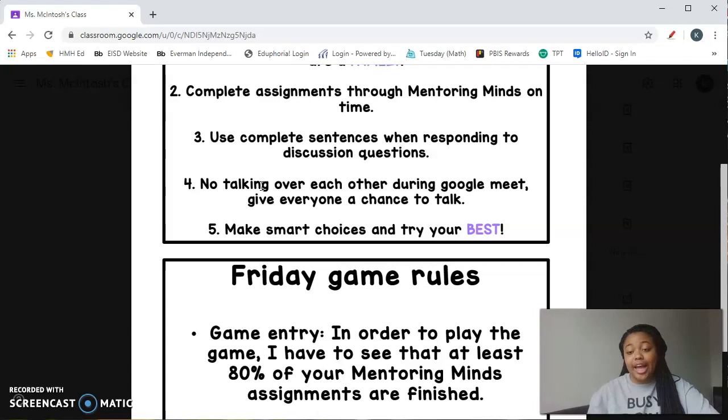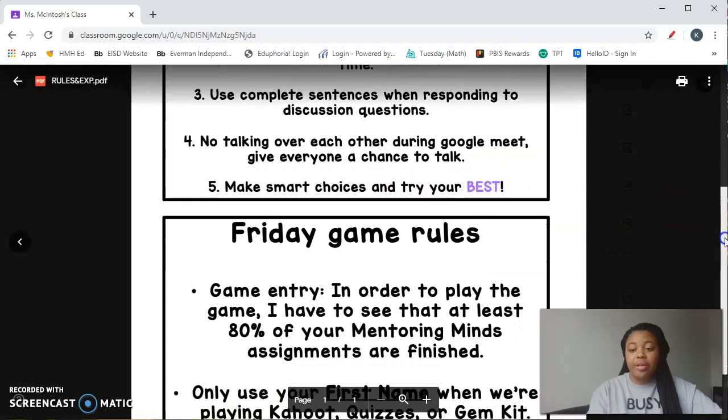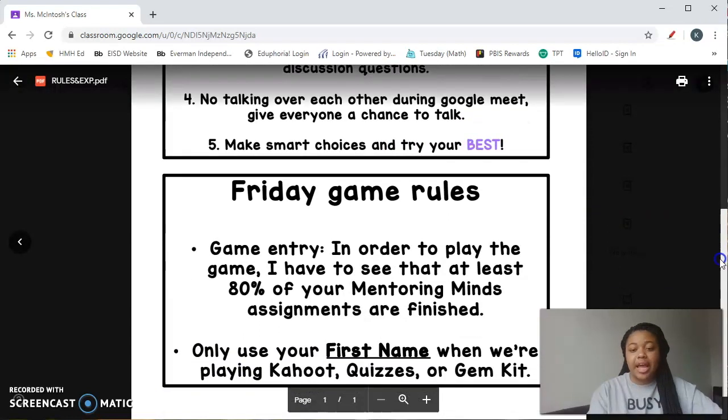My class is loud and they like to talk over each other, especially when they're excited about something, but I just want to put that rule on there because I cannot hear everyone at once, even if we're in the actual classroom. And our last rule, make smart choices and try your best. I always include that in my rules. I even have that in my classroom as well.